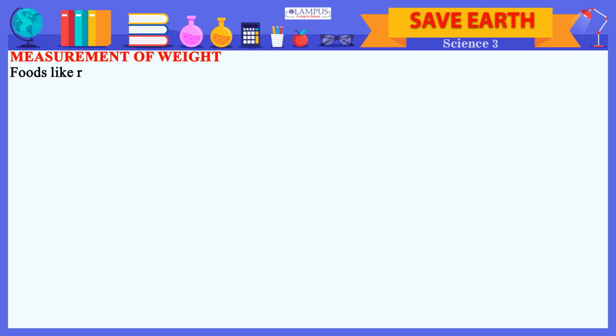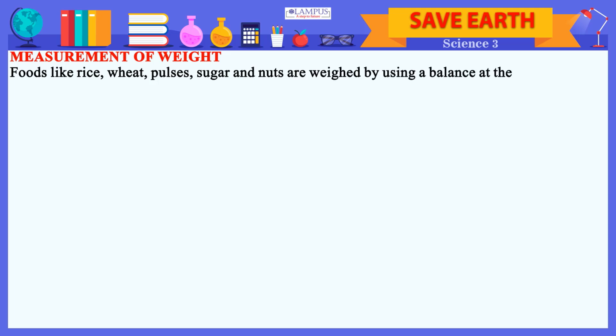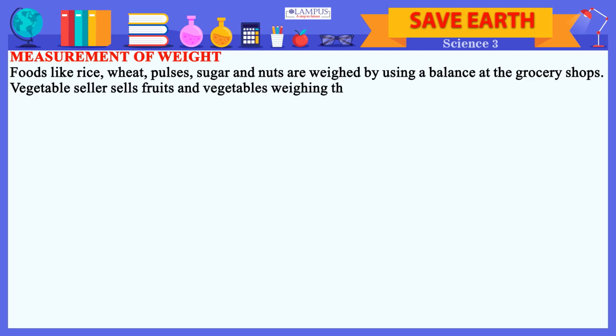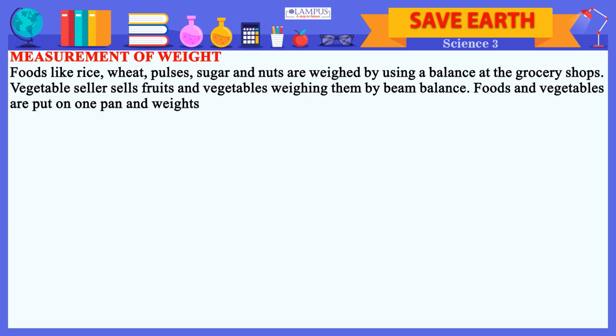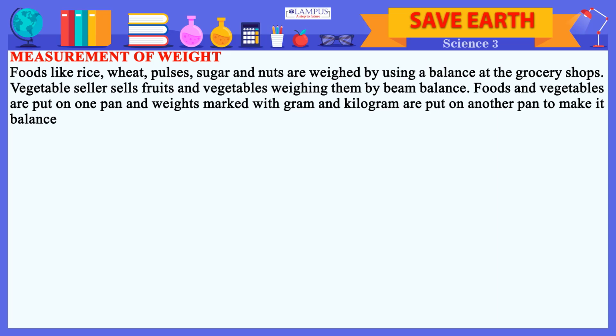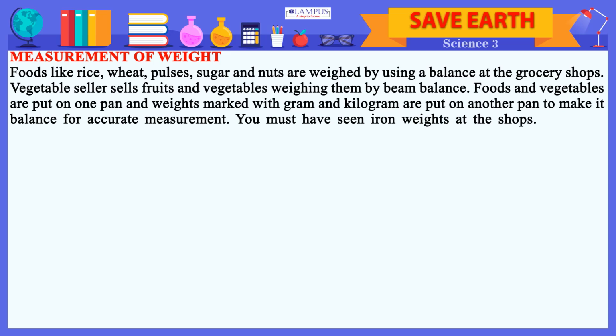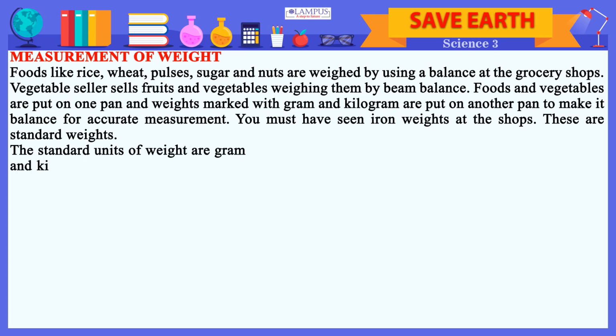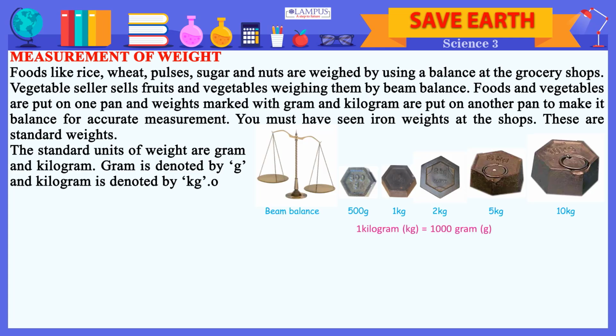Measurement of weight. Foods like rice, wheat, pulses, sugar and nuts are weighed by using a balance at the grocery shops. Vegetable seller sells fruits and vegetables weighing them by beam balance. Foods and vegetables are put on one pan and weights marked with gram and kilogram are put on another pan to make it balance for accurate measurement. You must have seen iron weights at the shops. These are standard weights. The standard units of weight are gram and kilogram. Gram is denoted by g and kilogram is denoted by kg.